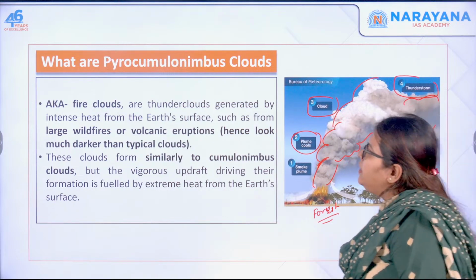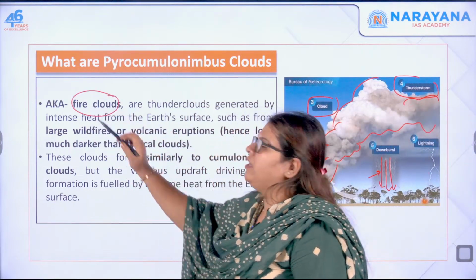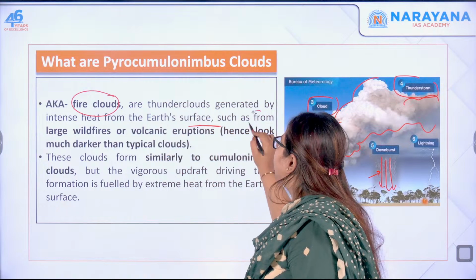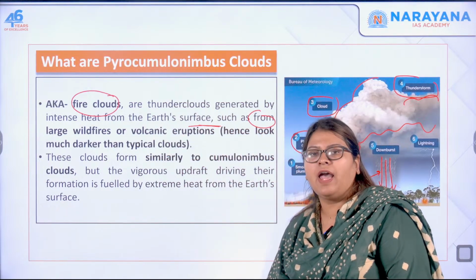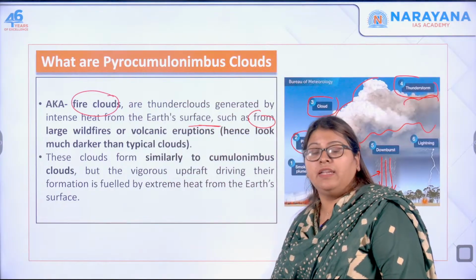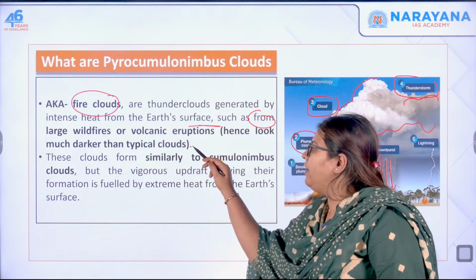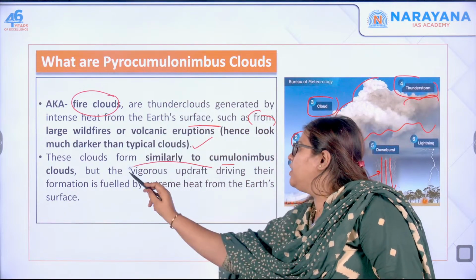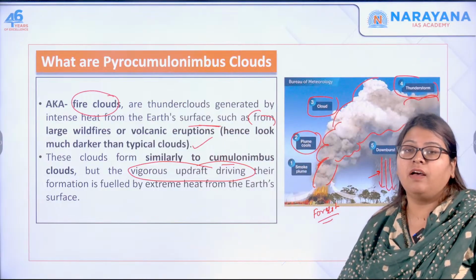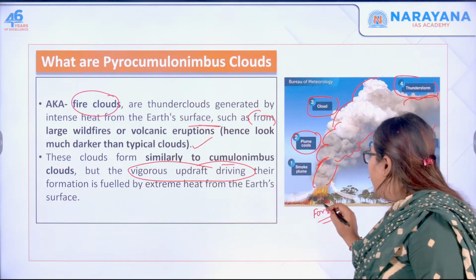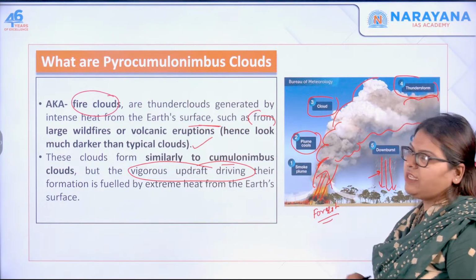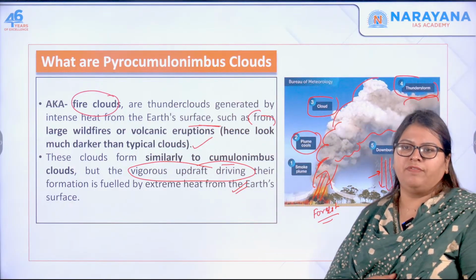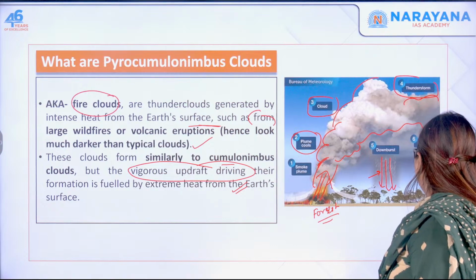Okay, so these are also called fire clouds, and they are thunder clouds which are generated by intense heat from the earth's surface, such as from large fires, or it can also happen during volcanic eruptions. That is why these clouds look darker than usual, and they are similar to cumulonimbus clouds, but they are characterized by a vigorous updraft. The updraft is because of this extra heat that has been provided. So that is fueled by extreme heat from the earth's surface. This is what is called pyrocumulonimbus clouds.